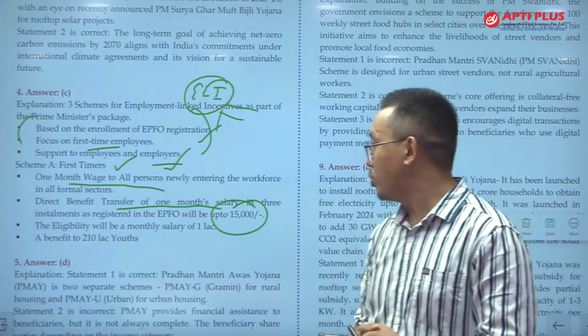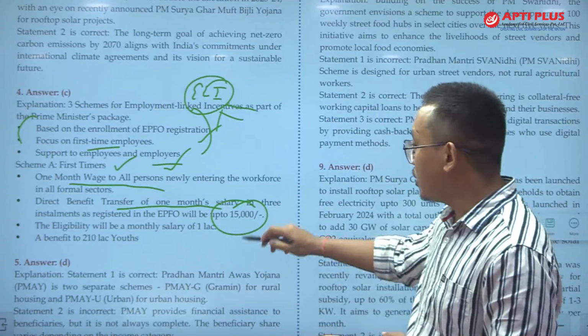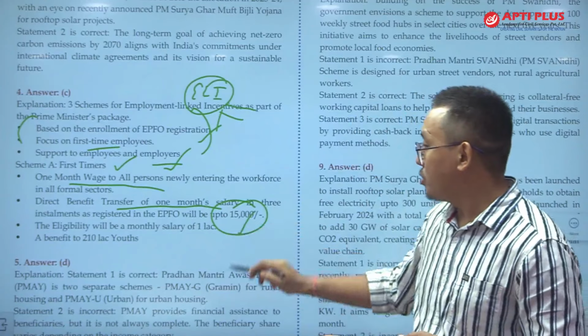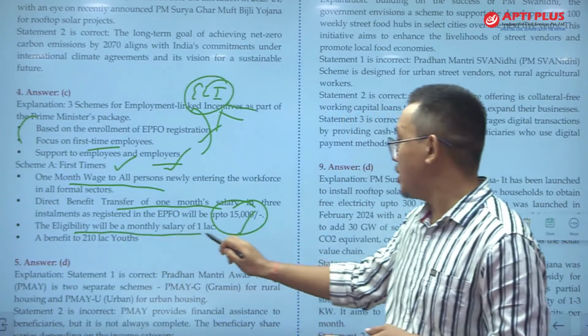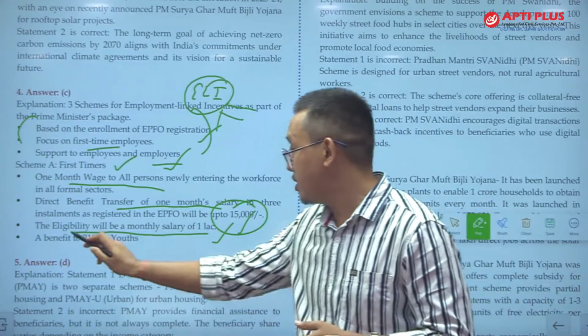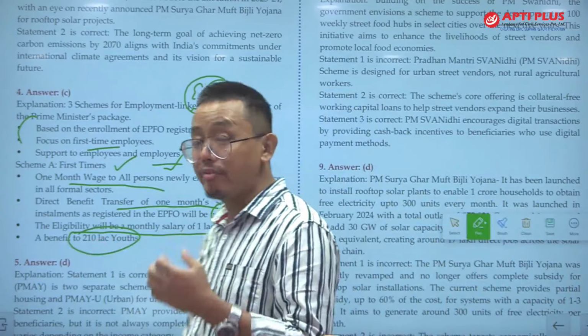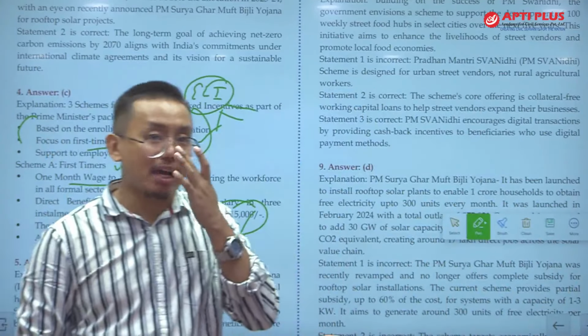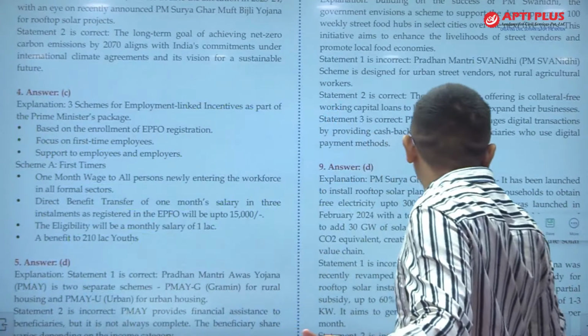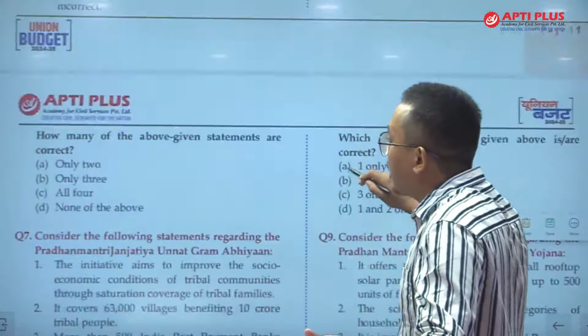ठीक है, so 3 installment में दिया जाएगा DBT, and the limit is 15,000, and the eligibility will be monthly salary of 1 lakh. ठीक है, so this is the question, and next is the benefit. It will benefit how much? 210 lakh people in India will be benefited from this scheme. ठीक है, is that understood?